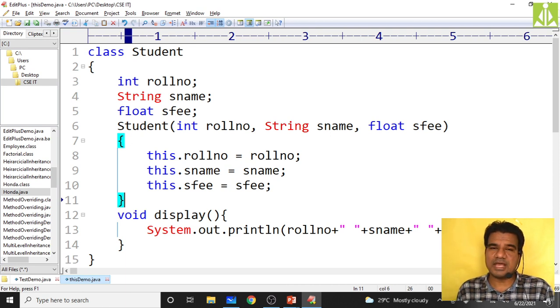So there we got the ambiguity, and because of that, whatever initializations we performed inside that constructor body have not worked, and I got zeros for integers, 0.0 for float, and null for string values. Then, using this keyword, I distinguished between the parameters and the instance variables. When I did that, I got the perfect result.